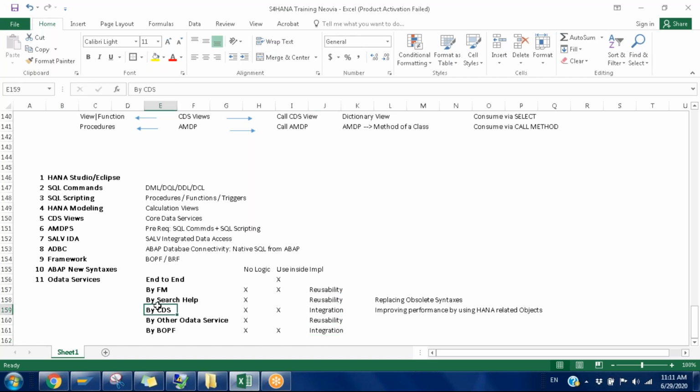Okay, so we'll see this one. By CDS, maybe if time permits, we'll try to create some simple OData service using these many flavors, so that you will understand. Maybe when a requirement comes, then we will decide how to proceed further, whether I want to implement end to end or do I need to reuse any existing one, like that. Okay, you will get some clarity on that.